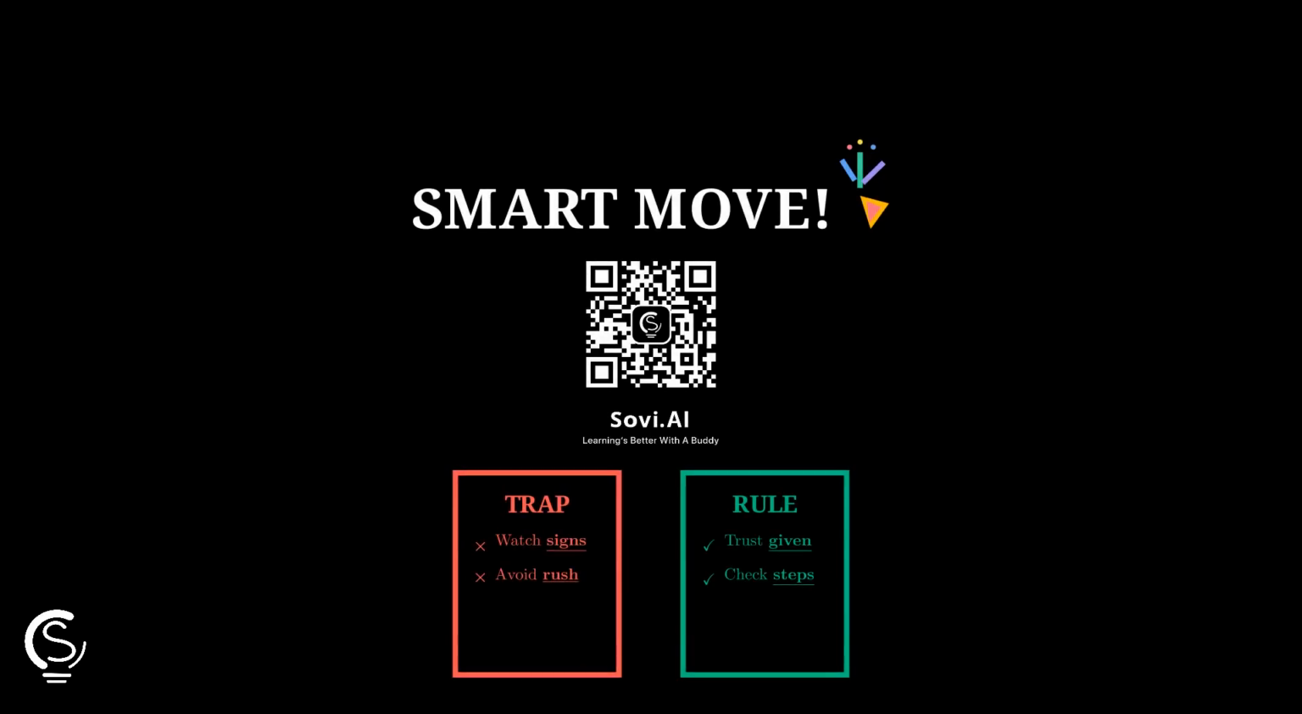Watch signs and avoid rush. Trust given conditions, then check steps, so falling unemployment with constant rates points correctly.